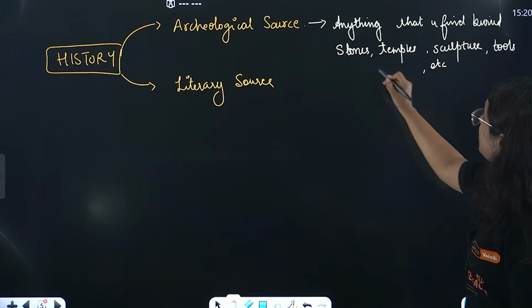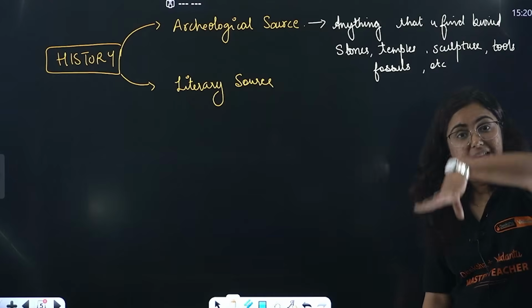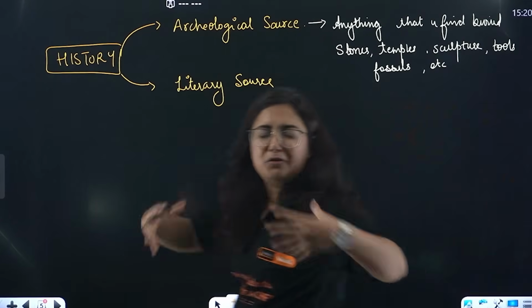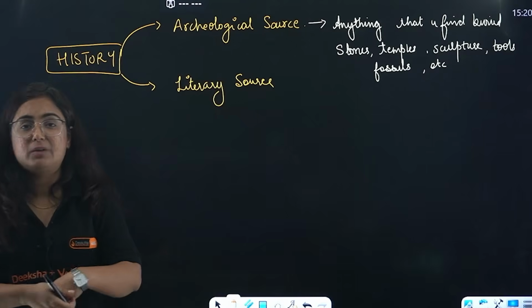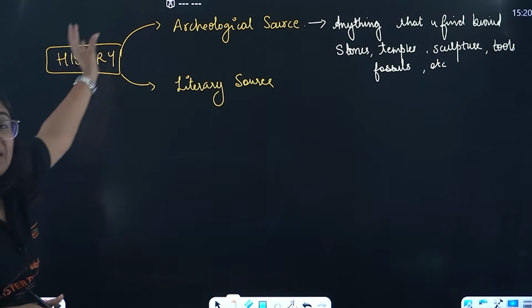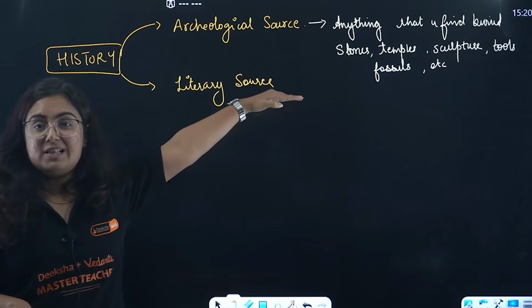Along with that, there is one major thing, that is fossils, the remains of plants and animals of that time, which we studied with the help of different scientific technologies that we have developed so far. So, beta, you got to know about the history of the chapter we are going to study today through the archaeological sources.